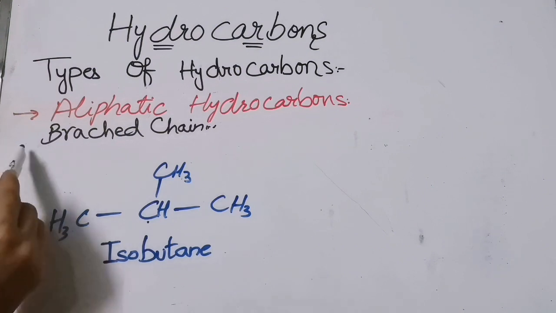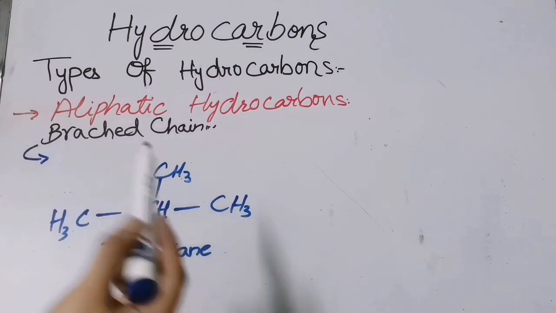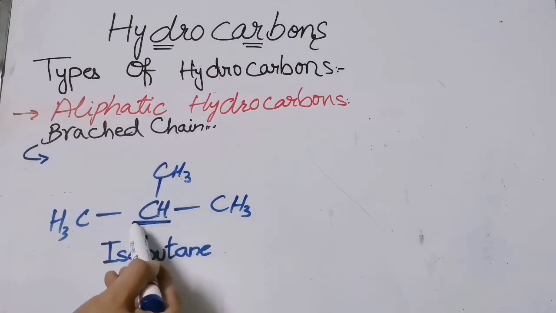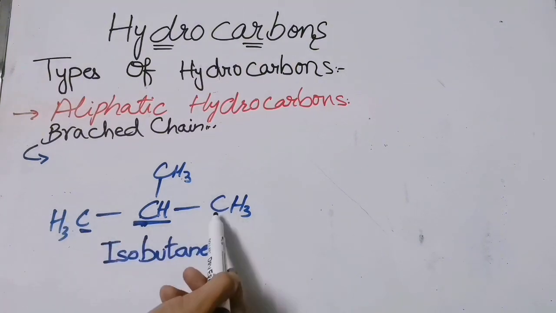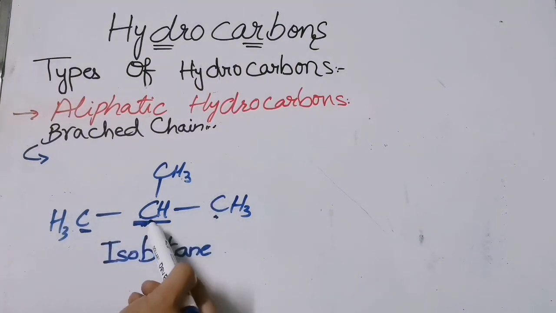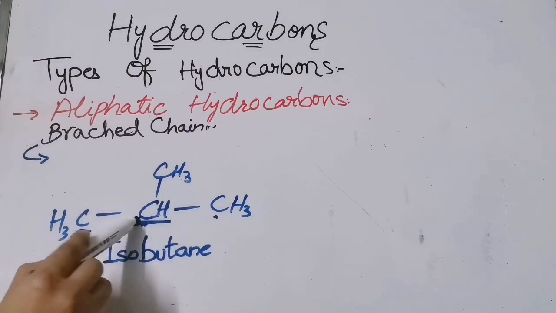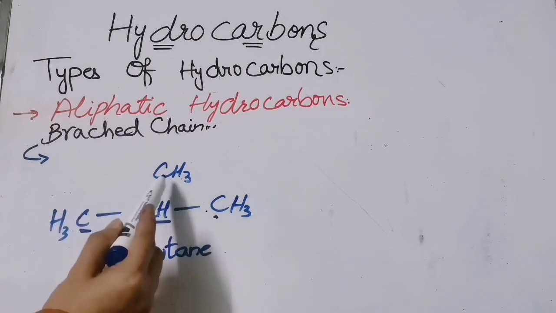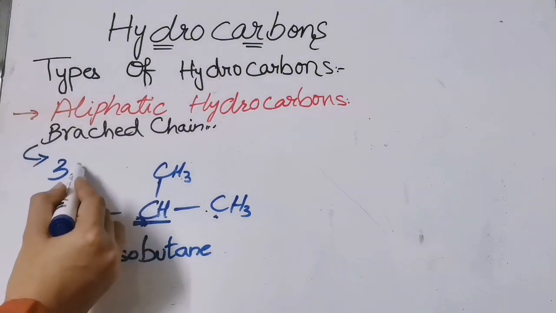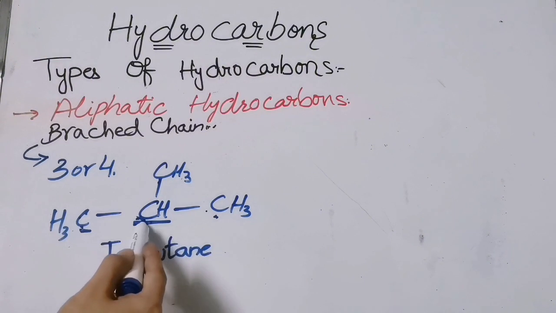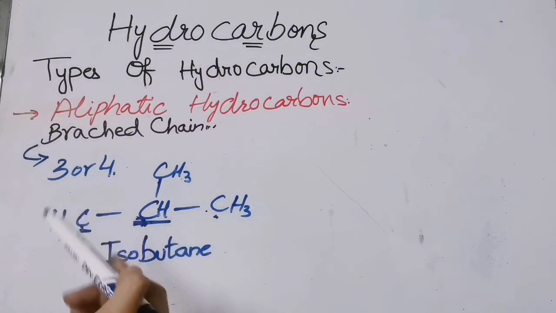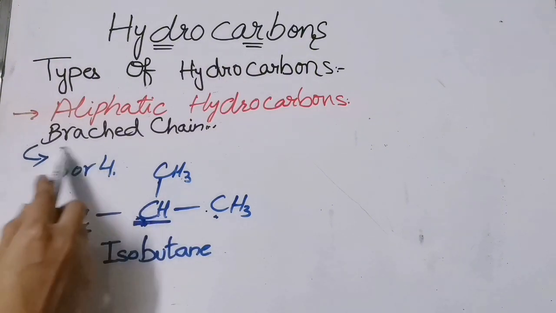Now, in a branched chain, at least 1 carbon should be directly attached with more than 2 carbons. Here see, this one is attached with how many carbons? Only 1. This one is attached with how many carbons? Only 1. And this one is attached with 1, 2 and 3 carbons. So in a branched chain, at least one carbon should be directly attached with 3 or 4 carbons. Then that will be the branched chain.